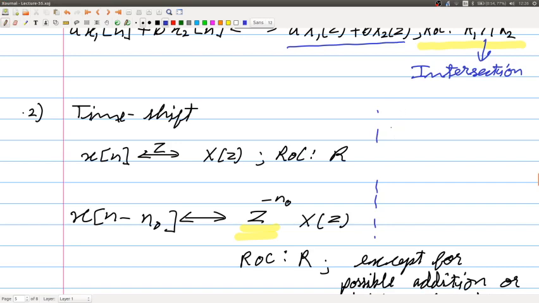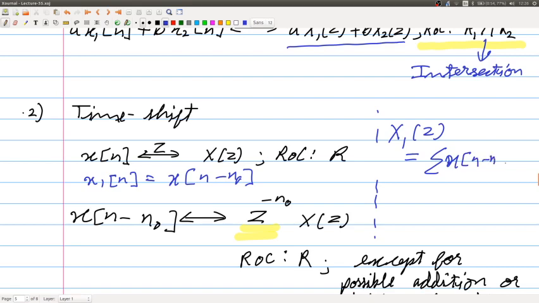So, I won't be covering the complete derivation. I would write x1 of n is x of n minus n naught, and then X1 of z would be the summation of x of n minus n naught, z to the power minus n, where n goes from minus infinity to plus infinity. Here I would substitute k equal to n minus n naught, and then you would replace the summation, and finally you will get this expression.